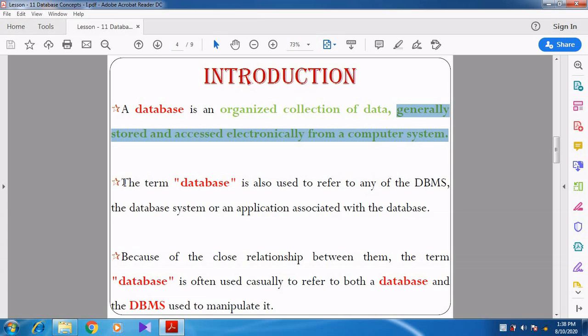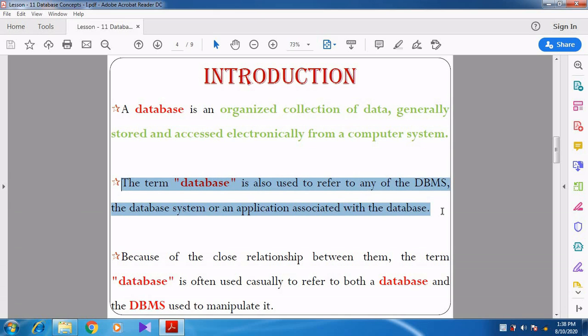Not only that, here they are giving another thing. The term database is also used to refer to a DBMS. DBMS means database management system. So it is also used to refer to the DBMS, the database system, or an application associated with the database.